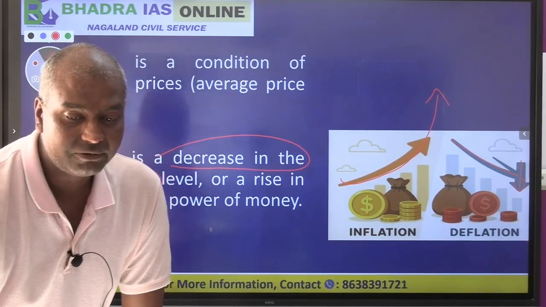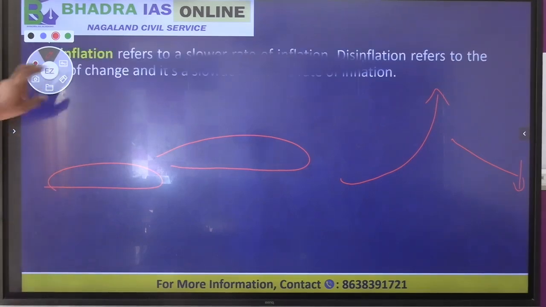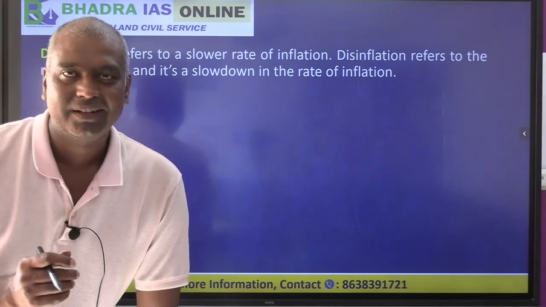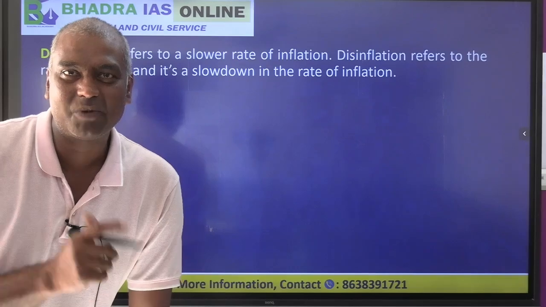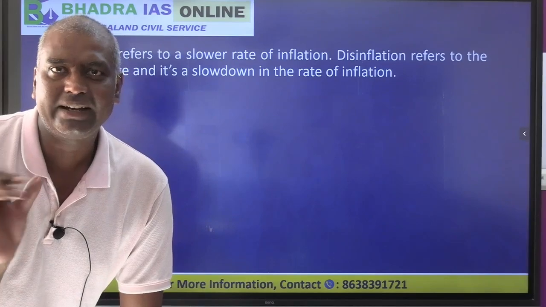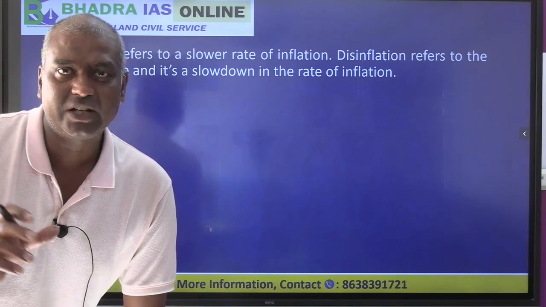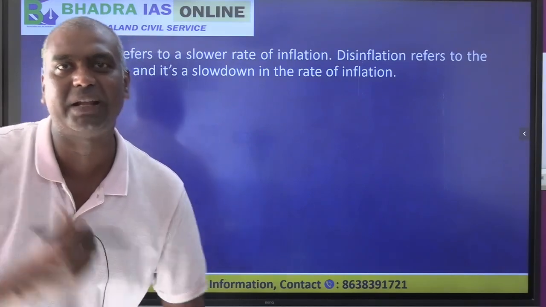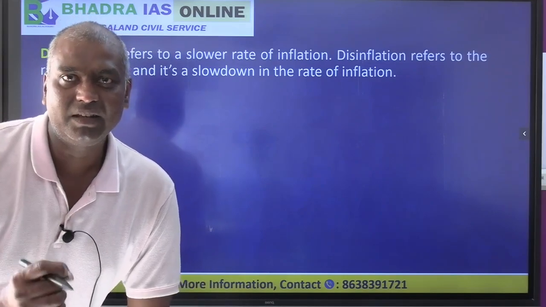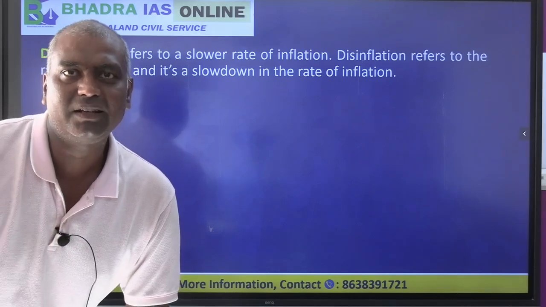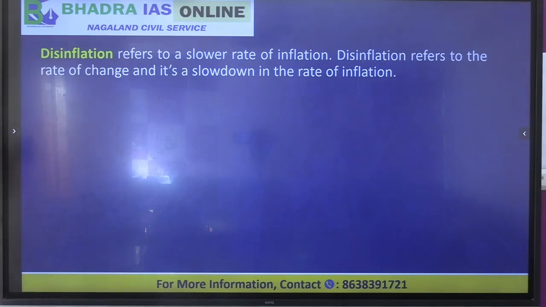Clear? Now we have some technical concepts also to understand. What is disinflation? Inflation, deflation, okay. What is disinflation? Now this kind of question you might get in the prelims. So disinflation basically refers to the slow rate of increase in the price level. Matlab price level is increasing but at a very slow rate. This slow rate of increase in price level is generally called disinflation.